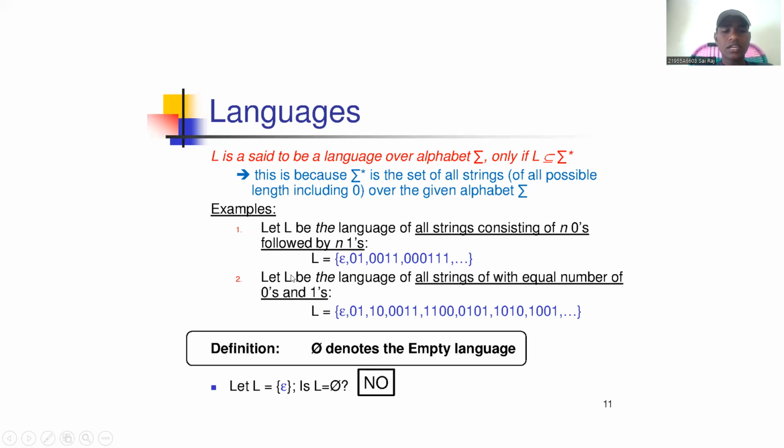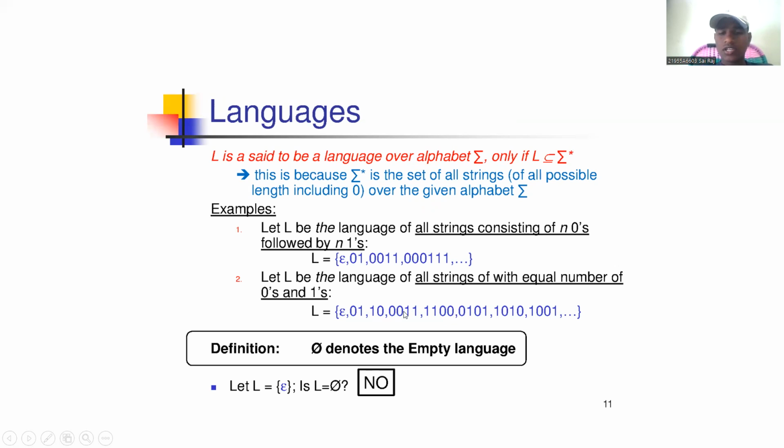Another example is, let L be the language of all strings with an equal number of zeros and an equal number of ones. It is different from the first one because here the number of zeros should be equal to the number of ones, and the ones equal to the zeros. Here we can see epsilon, 01, 10, 0011, 1100.